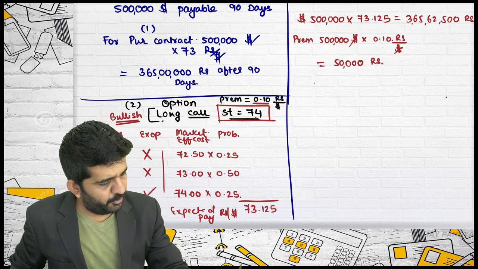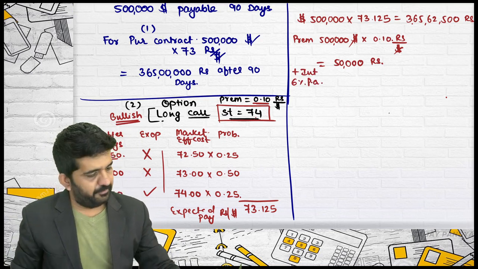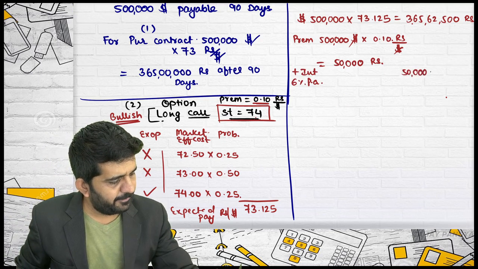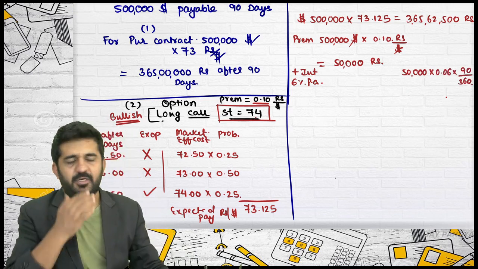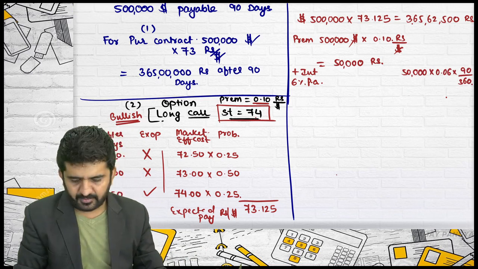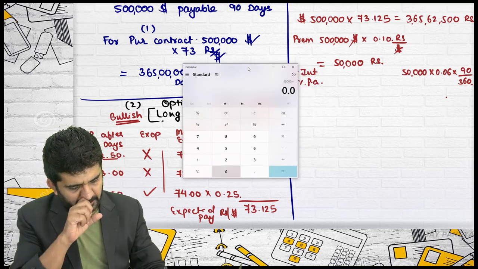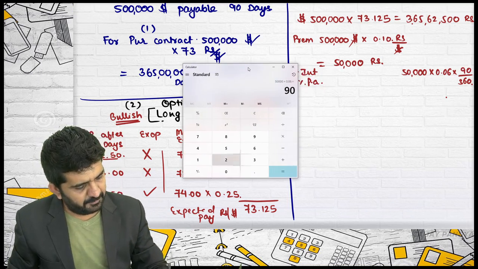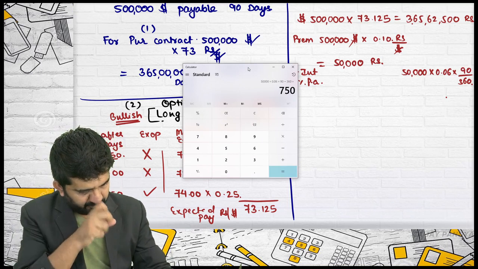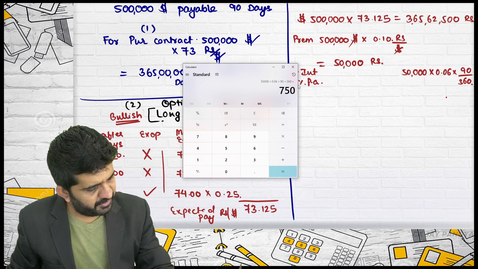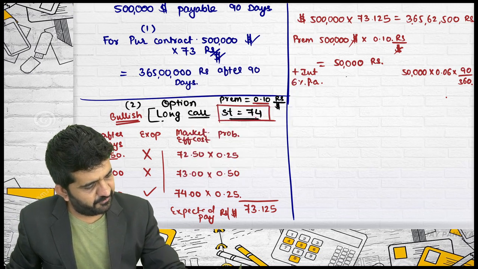This is payable today, so add interest of 6% per annum, which is 50,000 into 0.06 multiplied by 90 divided by 360. Or you can directly take 3 months. You can take 365 days also, it is absolutely alright. It is 750 rupees.